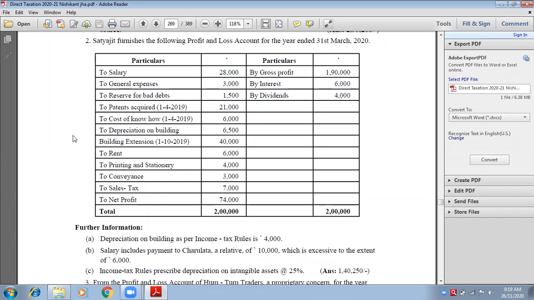Always remember, we should start first with net profit. Write down net profit as per P&L account. Net profit as per P&L account is 74,000 and it should be written in the outer column.